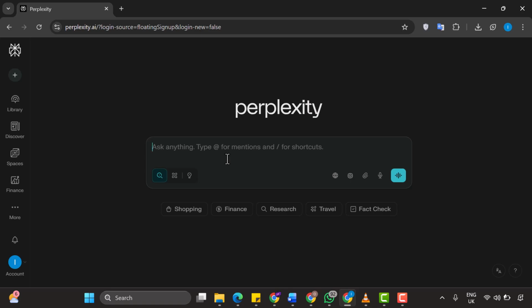Second, you can compose emails with AI assistance. You can ask Perplexity to draft emails based on your instructions, with the AI understanding the context, the appropriate tone, and the purpose of your communication. It can write professional business emails, casual personal messages, or anything in between.